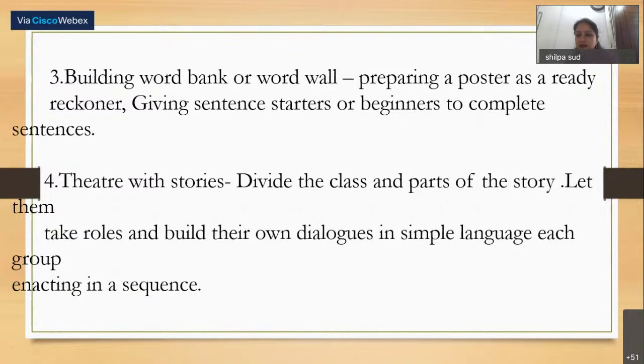This is a tried and tested method in different languages like Hindi, Sanskrit, and English. We always promote that students should use theater and do the role plays. Instead of giving the whole story, divide it into different parts and assign different parts of the story to different groups. In a nutshell, the whole chapter is covered, and this will definitely help them understand the chapter in a better way.